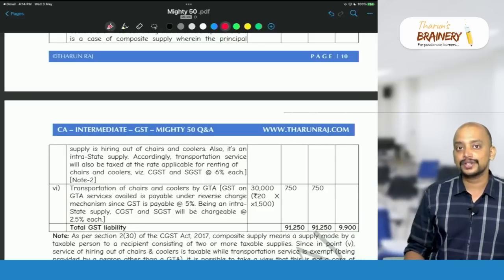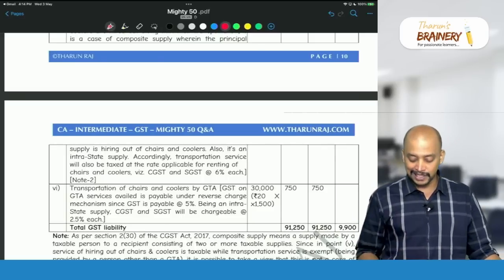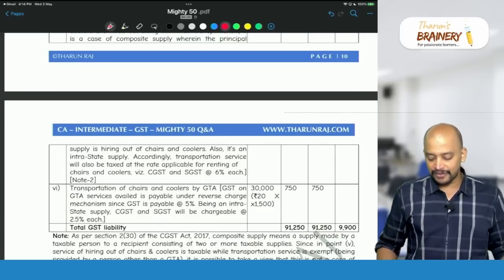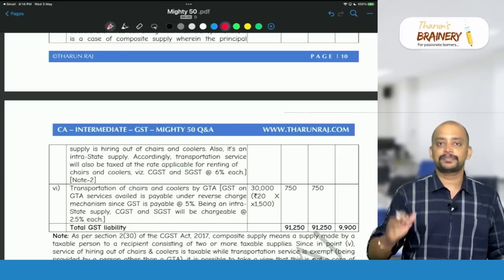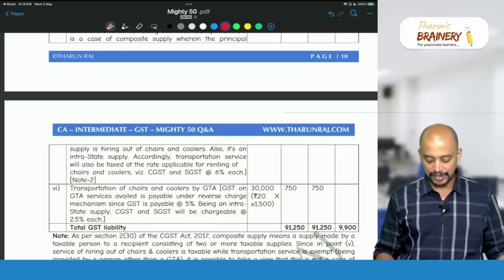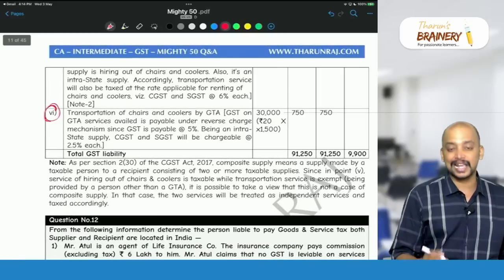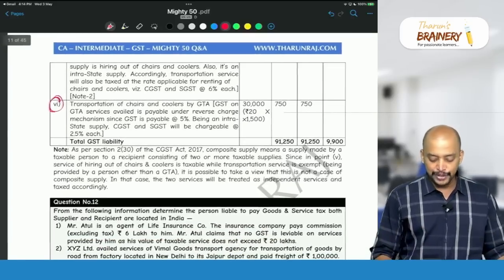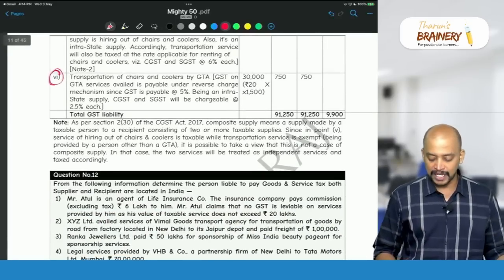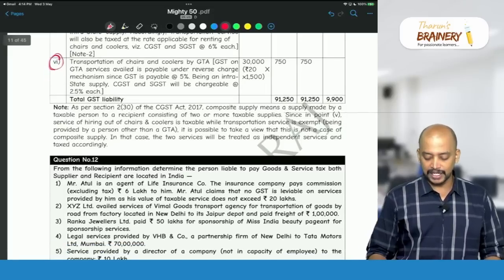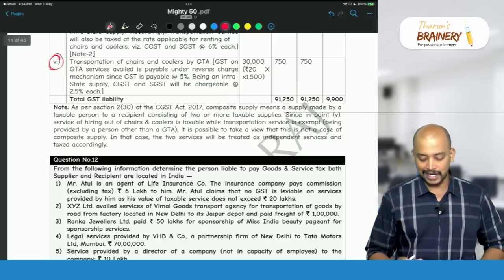So therefore 1,500 chairs and coolers into 20. On that, 2.5%. In case of RCM, the rate is 5%, that is 2.5% CGST and 2.5% SGST. So the sixth point is what generally we miss in the exam. Be careful with respect to that. So the total GST liability will be 91,250, 91,250 and 9,900.